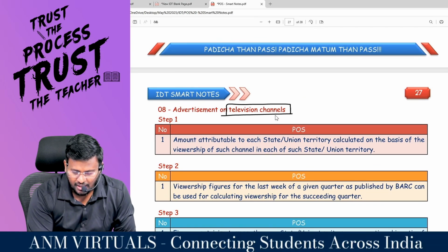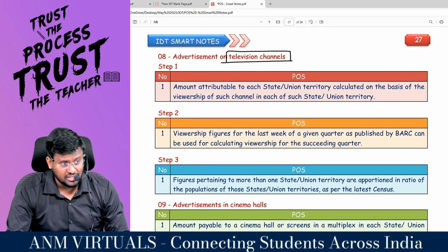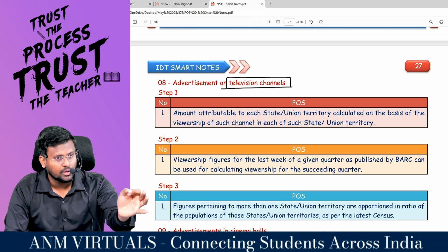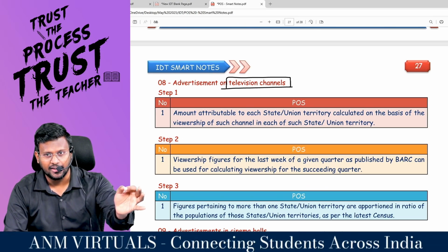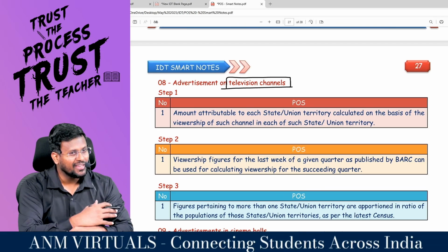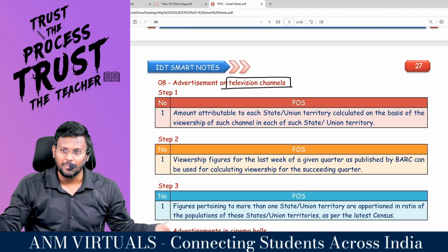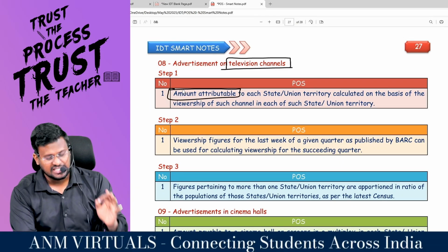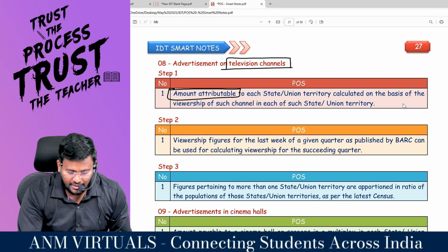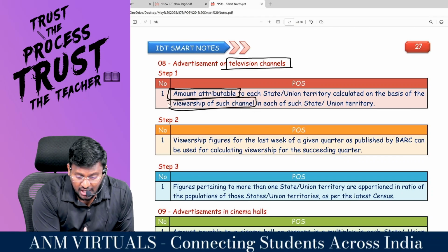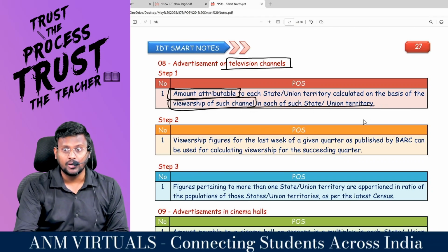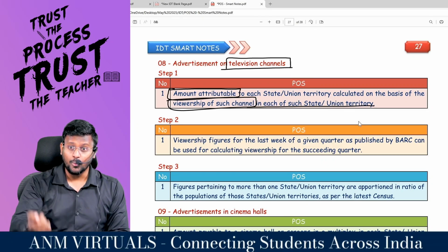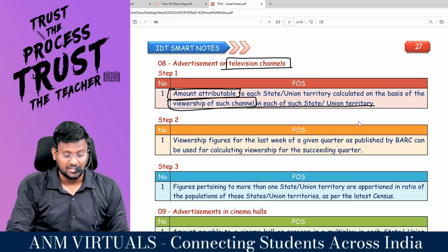Advertisement on television channel. In television channel, if you, sir, give some advertisement for government in Sun TV, they will say, 'You are watching Sun TV in Tamil Malay.' And they will be putting it all over Tamil Nadu and publishing in Kerala also. So what you have to see is amount attributable to each state or union territory, calculated on the basis of viewership of such channel in each of the state or union territory. You have to check how many viewers are there in Kerala for Sun TV, and how many viewers are there for Sun TV in Tamil Nadu.